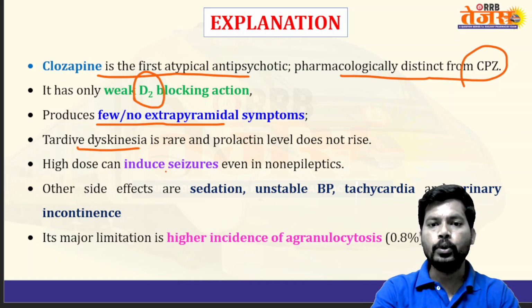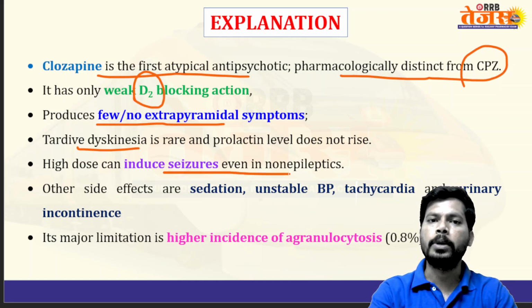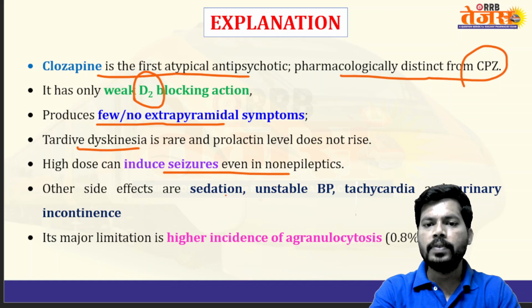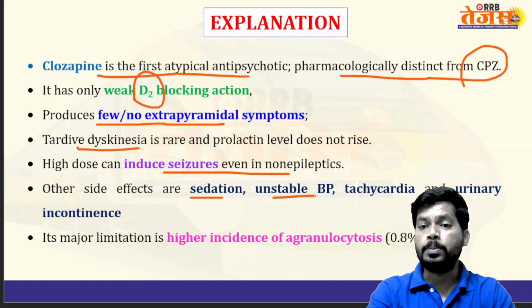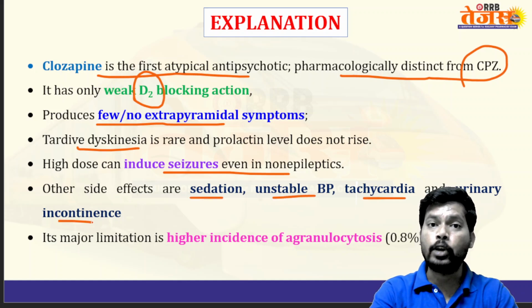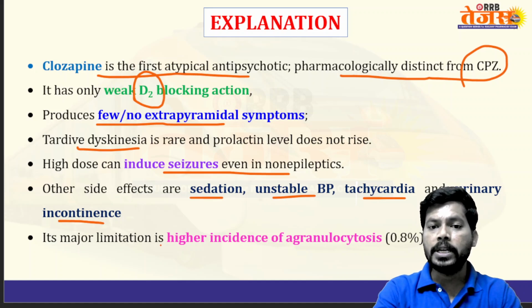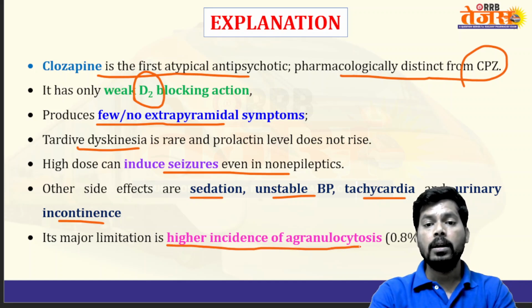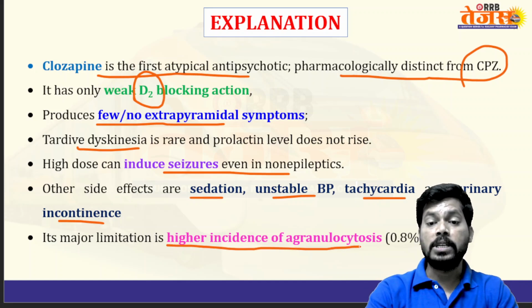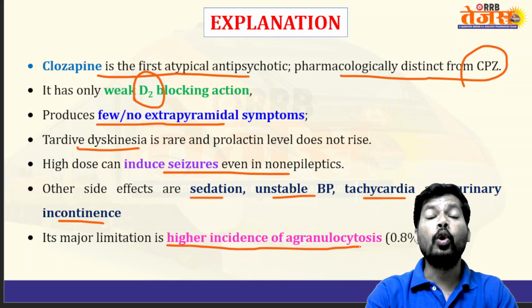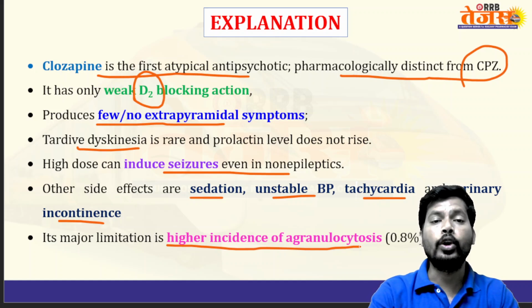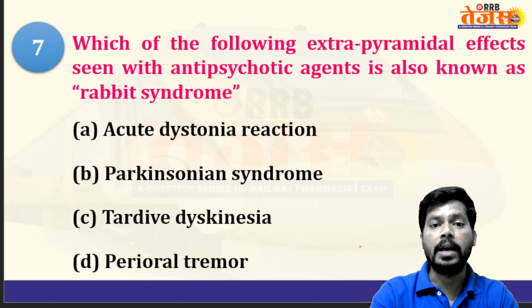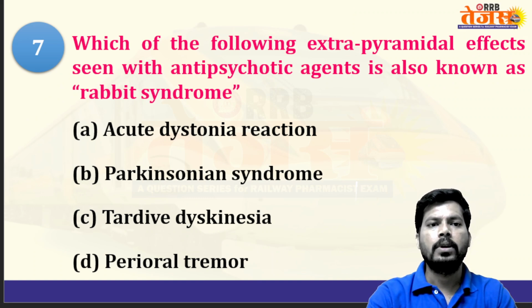High doses can induce seizures even in non-epileptics, and there are other side effects like sedation, unstable blood pressure, tachycardia, and urinary incontinence. Its major limitation is the high incidence of agranulocytosis, a decrease in blood cells, especially WBC count. Its derivative olanzapine does not have agranulocytosis. Next question.